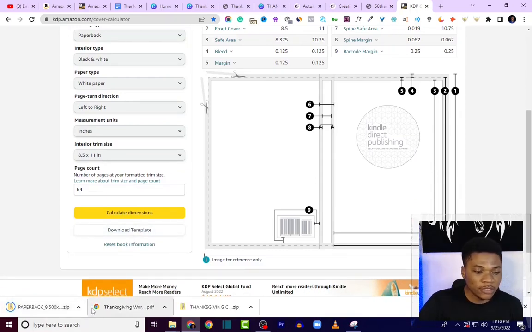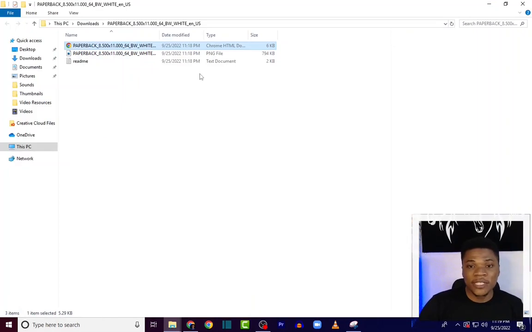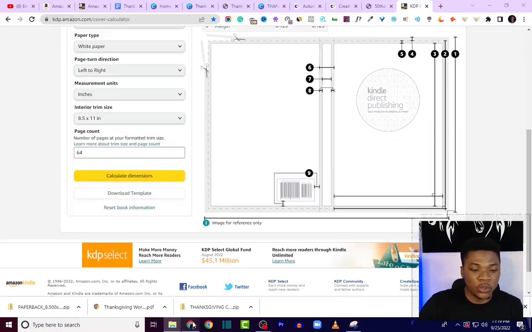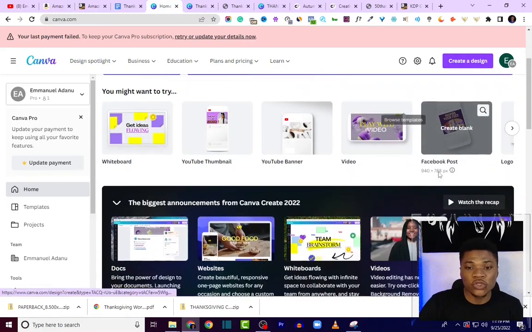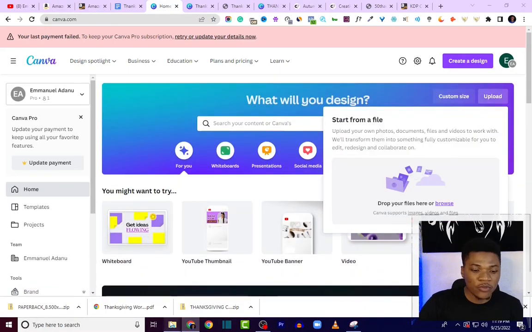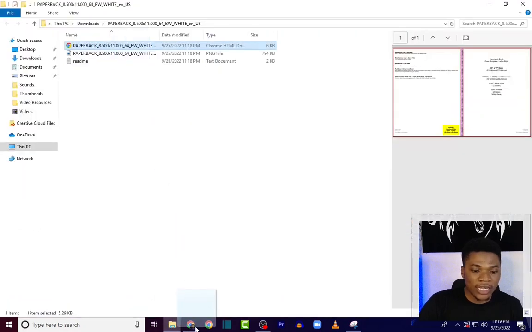So we are done downloading this. I'm just going to unzip this file again. So these are the templates that have the measurement Amazon wants us to use for our cover, and we have one as a PDF file and one as a PNG file. What I'm going to do, I'll come back to Canva again, then I'm going to upload the PDF file of the cover template. I'll click on upload again, come over to the folder, and then just drag it in.